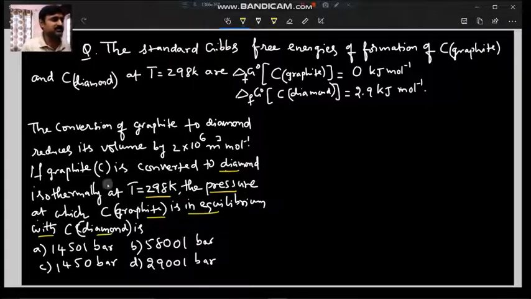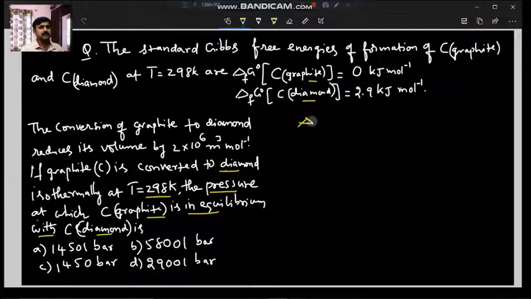The options are given in bars, and they have given the clue in terms of free energy of formation. We know this is nothing but work done only, the P delta V formula.